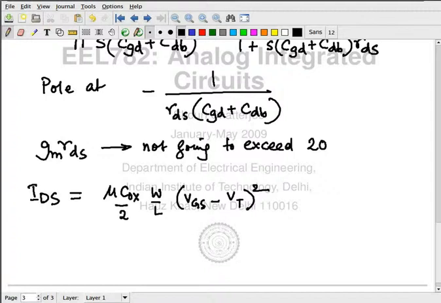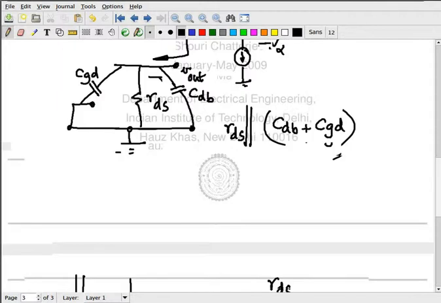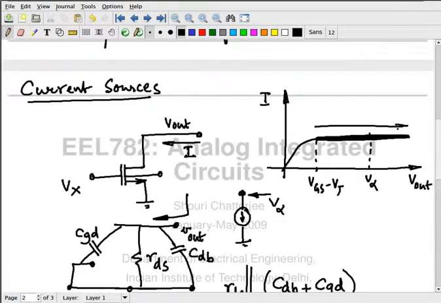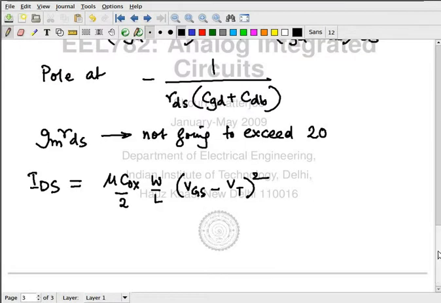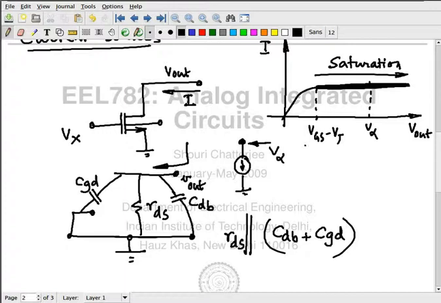And what is saturation? Saturation means that you are in the flat part of this curve. You are in this region. This is saturation. Okay, it turns out that if VDS is more than VGS minus VT, which also means that VDS is more than, definitely more than 6 kT by Q, okay, then you are in saturation.